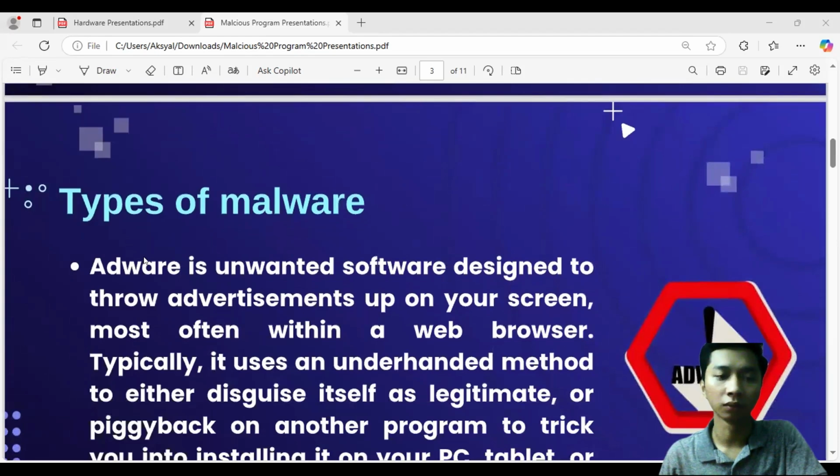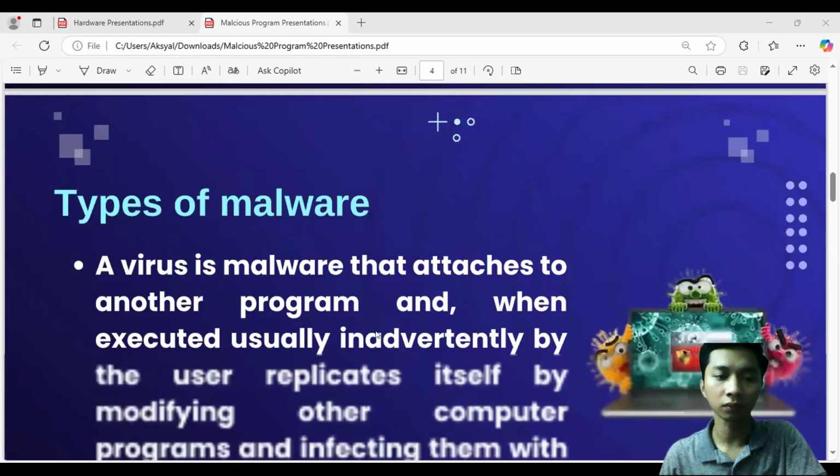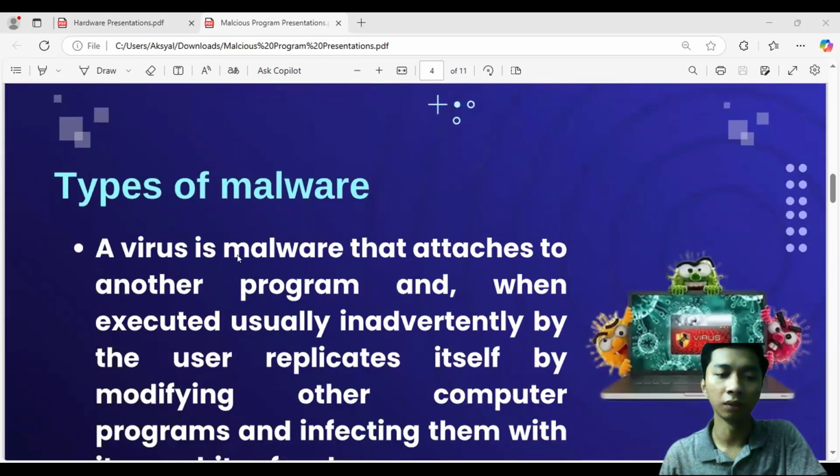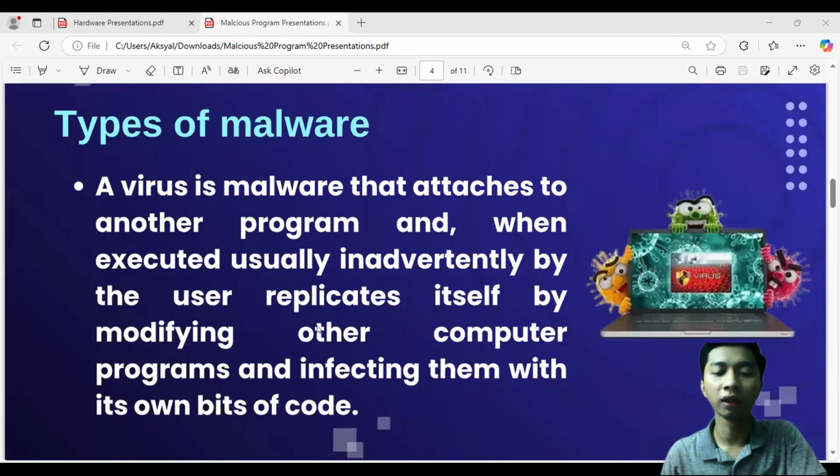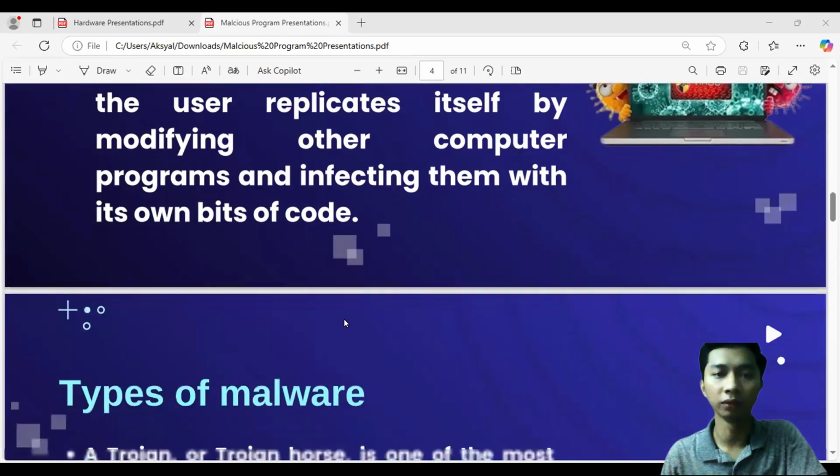Types of malware. Adware is unwanted software designed to throw advertisements on your screen, most often within a web browser. A virus is a malware that attaches to another program, and when executed, usually inadvertently by the user, replicates itself by modifying other computer programs and infecting them with its own bits of code.